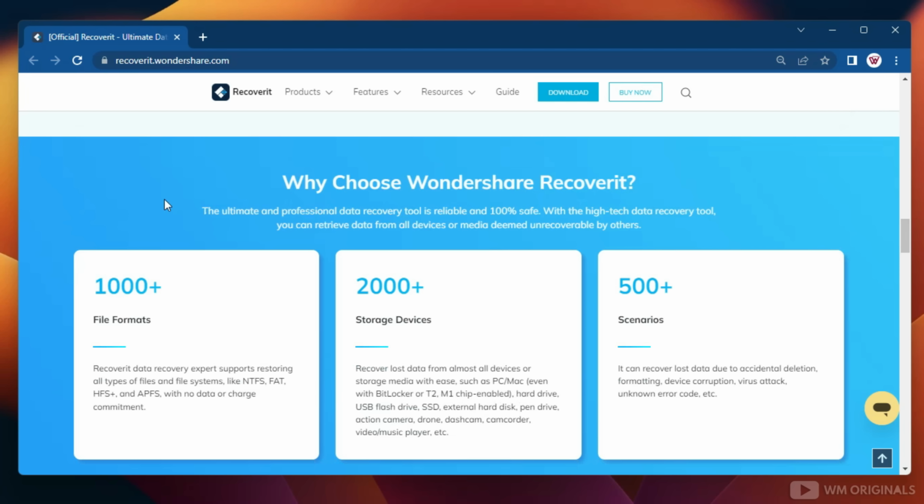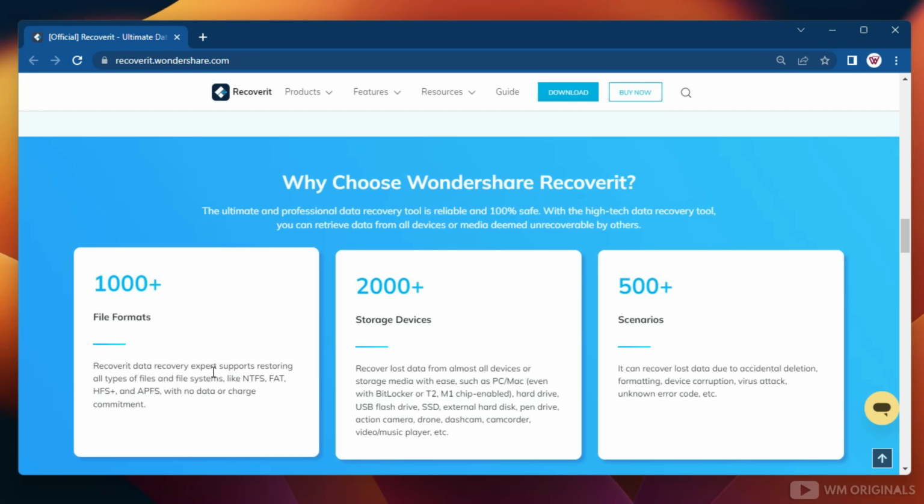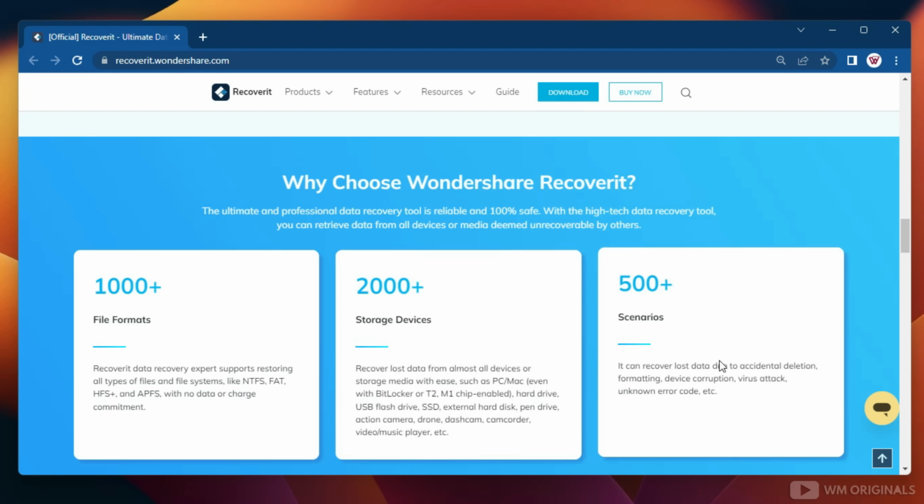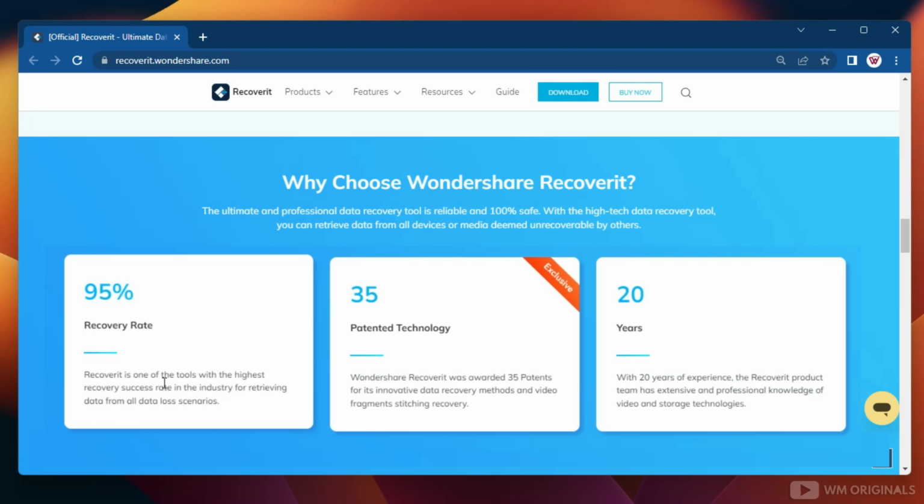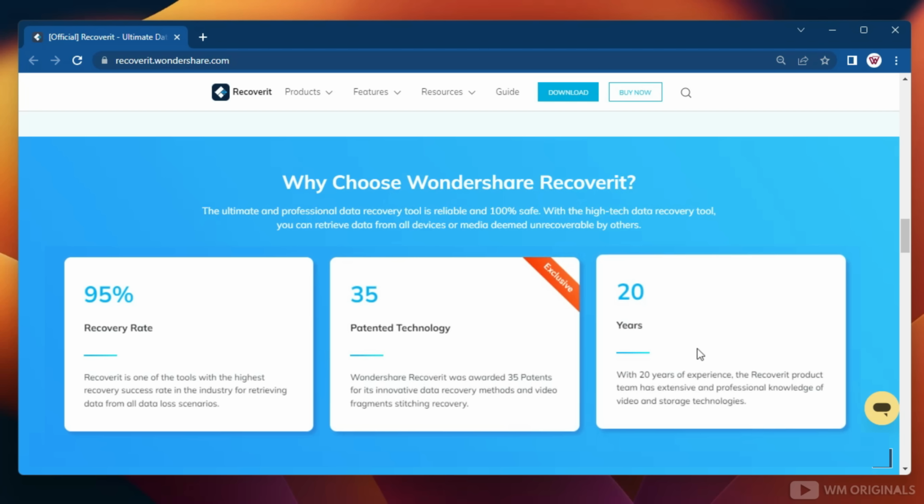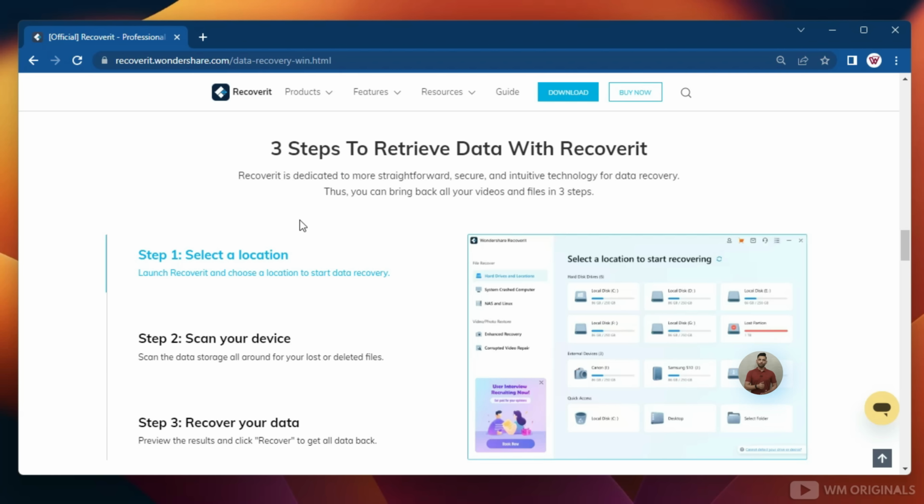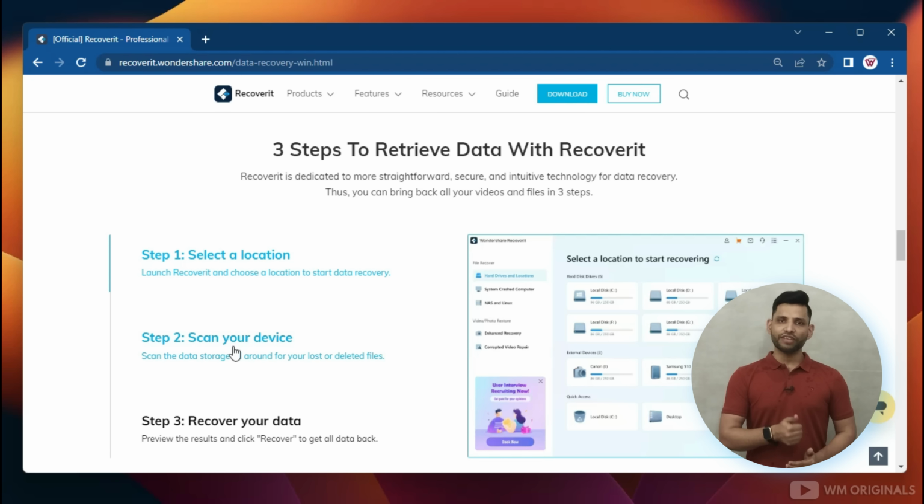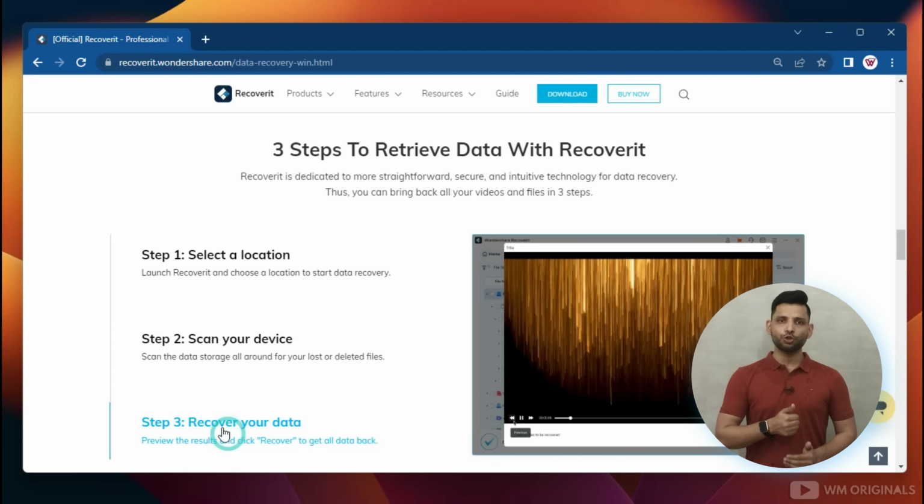Now if you still ask why choose Wondershare Recovery, then here is the answer. Wondershare Recovery is an ultimate and professional data recovery tool that is reliable and 100% safe, which supports 1000 plus file formats, 2000 plus storage devices, can help in 500 plus scenarios, offers a 95% recovery rate and has more than 20 years of experience. On top, it is easy to use and requires just 3 steps to recover permanently deleted files on a Windows PC. Simply select a location, scan for deleted files and restore them.